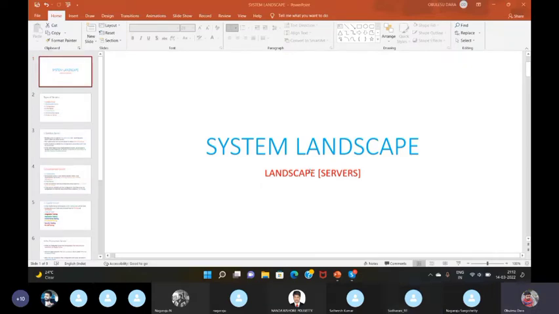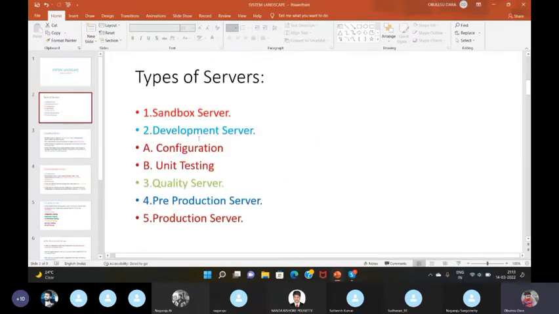Landscape name means servers. In SAP, we have 5 types of servers. They are Sandbox Server, Development Server, Quality Server, Pre-production Server, and Production Server. These are the 5 types of servers we have discussed. First one is Sandbox Server.